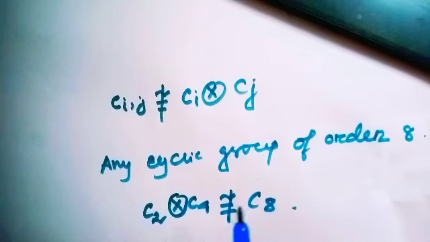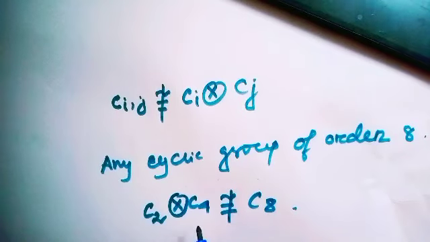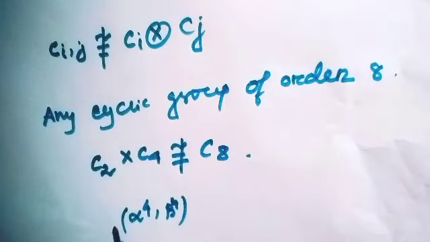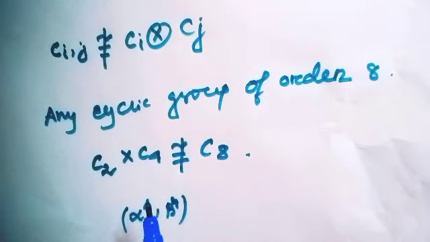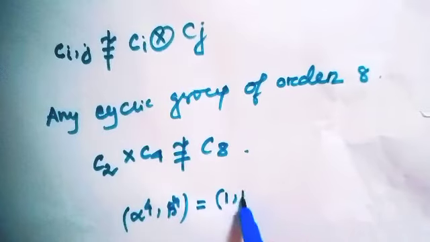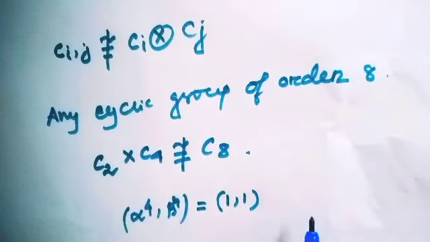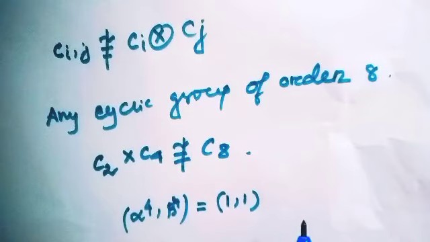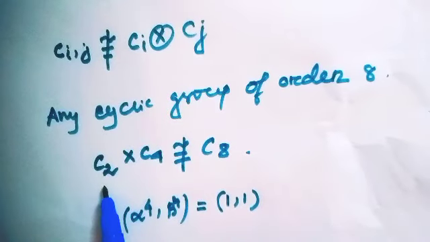Okay, if you notice, a cyclic group of order 2, C2, external direct product with a cyclic group of order 4, C4, is not isomorphic to a cyclic group of order 8, that means C8, because if (alpha, beta) is any element of C2 external direct product with C4, then I will get (alpha, beta) to the power 4 equal to identity. So we cannot get any element of order 8 in C2 external direct product with C4.